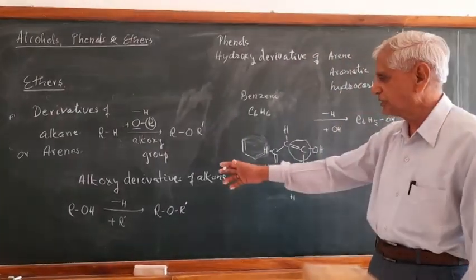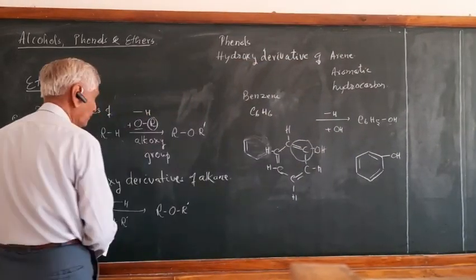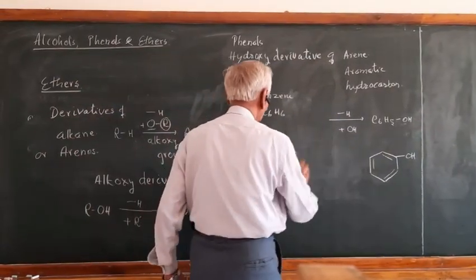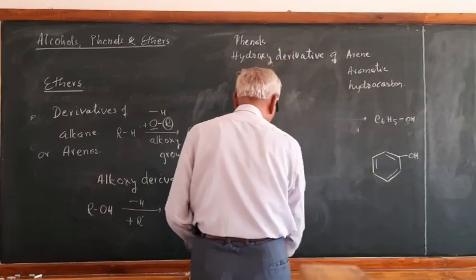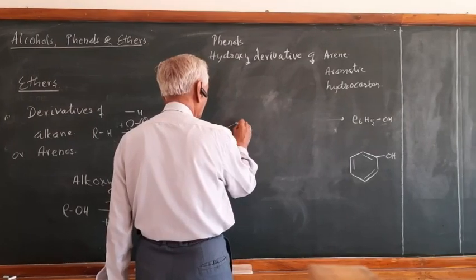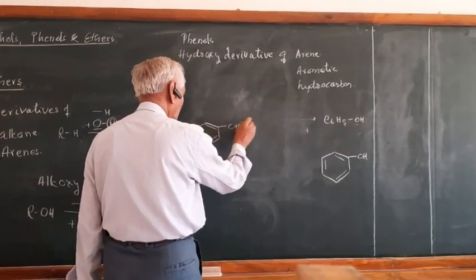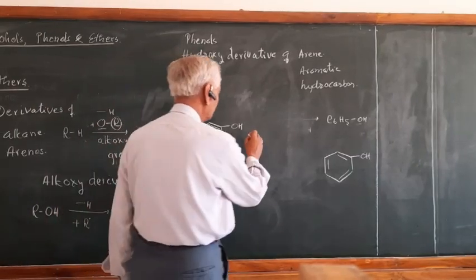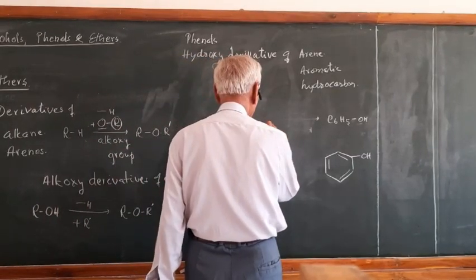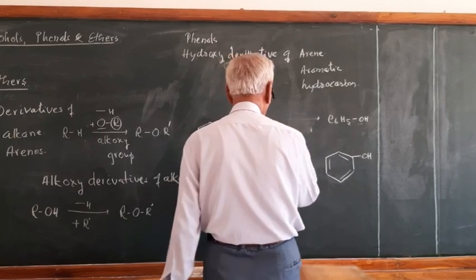So this is as regards the alcohols. Similarly, suppose you take phenol. We have seen alcohol; let us take phenol. Replace the H by R. You get?